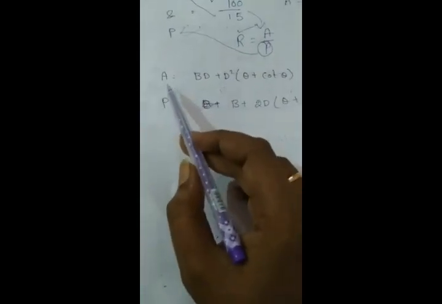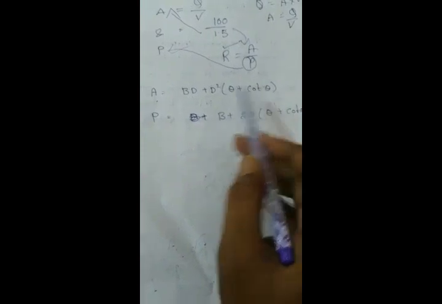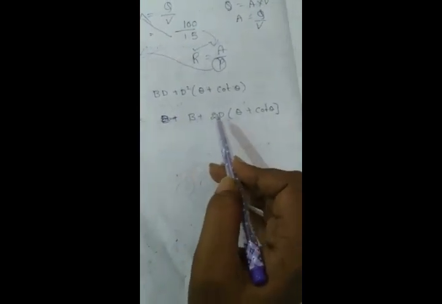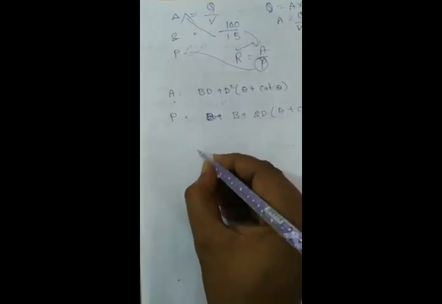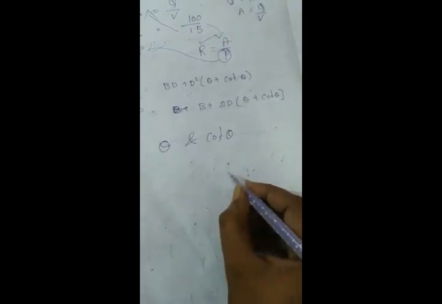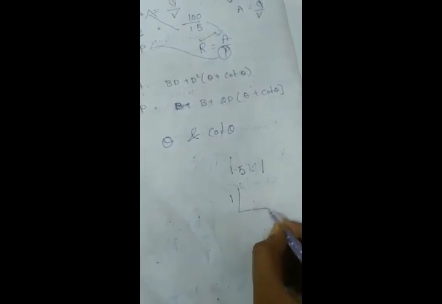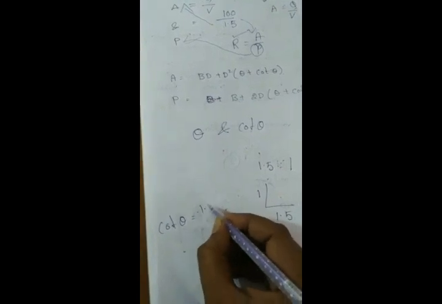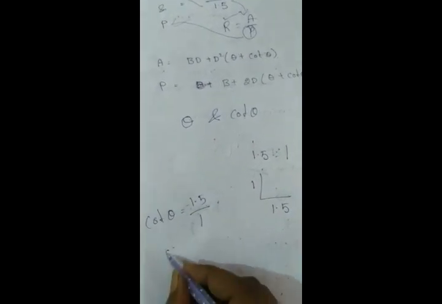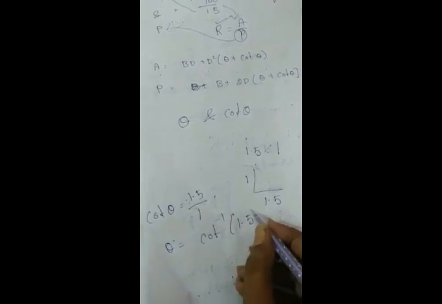Based on those two formulas, area is equal to BD plus D square into theta plus cot theta. P, the perimeter, is equal to B plus 2D into theta plus cot theta. Here we need to calculate theta and cot theta. The side slopes given are 1.5:1, meaning 1:1.5. So cot theta is always equal to 1.5 by 1, so theta is equal to cot inverse of 1.5.